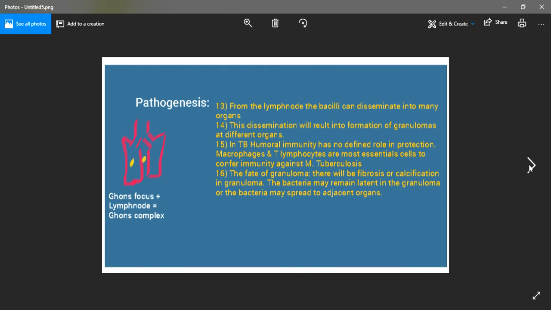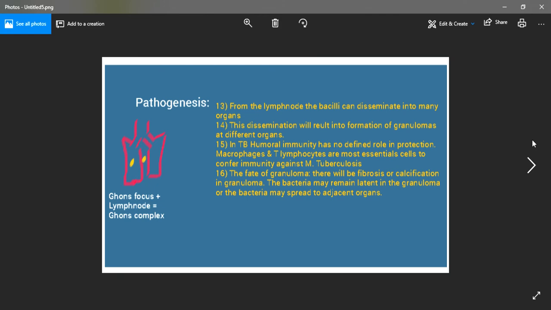So if it disseminates to other organs, then it will be termed as disseminated tuberculosis. So in cases of disseminated tuberculosis, the bacteria can reach various organs. It has affinity towards almost all of the organs of the body. It can reach the liver, adrenal glands, intestines, brain, heart, and other organs, and it can result in characteristic changes in those organs. Then it will result in formation of small, millet sized granulomas in those organs, and will result in miliary